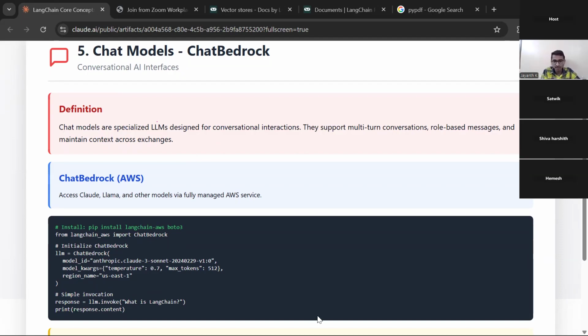Let me take my pen. I could not see the time. It's already 12:15. I think only 15 more minutes are left. We'll cover whatever is possible today, or we'll extend by 10 more minutes if possible. Is everyone fine with a 10-minute extension today? You can write in the chat. Shiva and Harshit are saying fine.